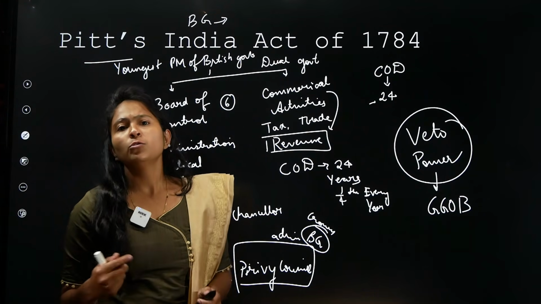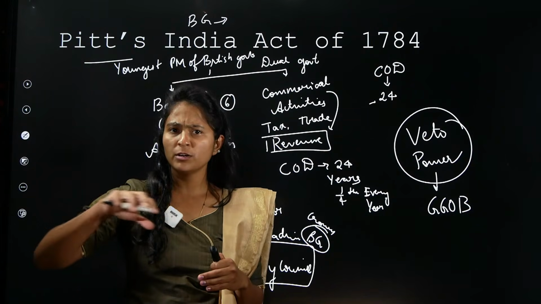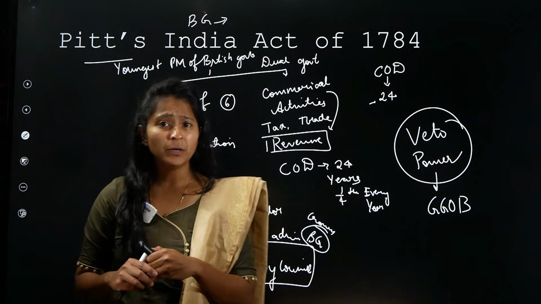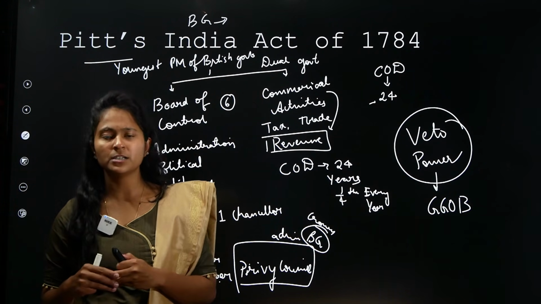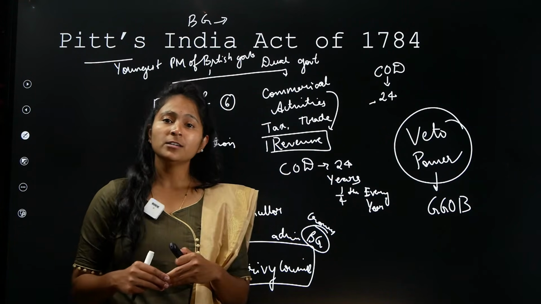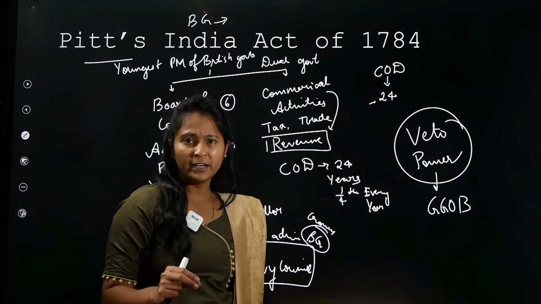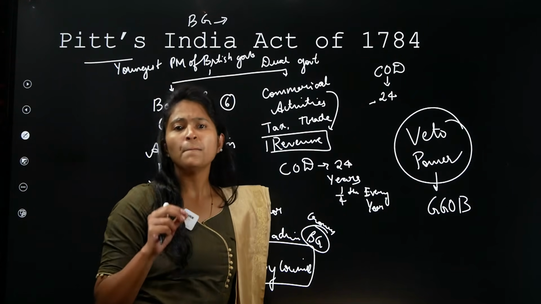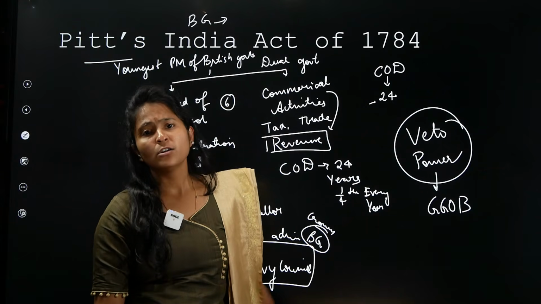See, by now, William Bentinck will have a case also. You all know that we can also remove the president, right? If we feel that the president is not doing the work properly, then we can remove the president from office. We can impeach the president. We'll discuss this when we discuss the impeachment process. But what you need to understand here is that similarly, the Governor General of Bengal will also have to face a severe case, especially William Bentinck. People, the Executive Council and the Supreme Court say that he is not doing his work properly. Compliance means not doing the work properly, and there will be a case that runs on William Bentinck.